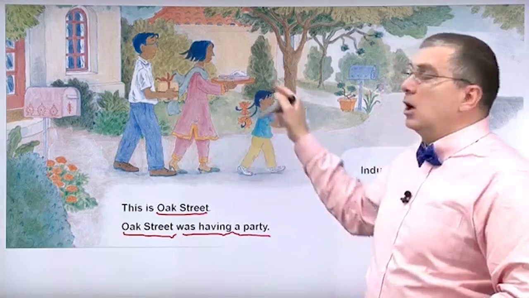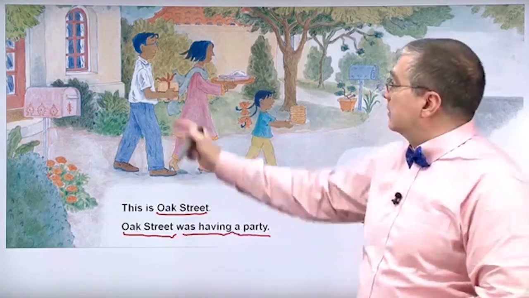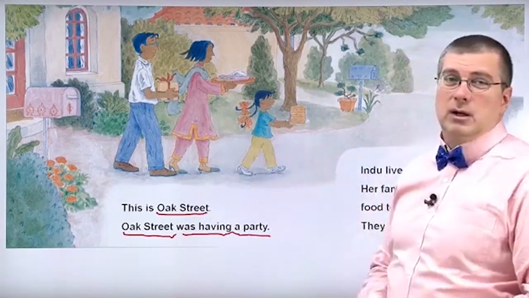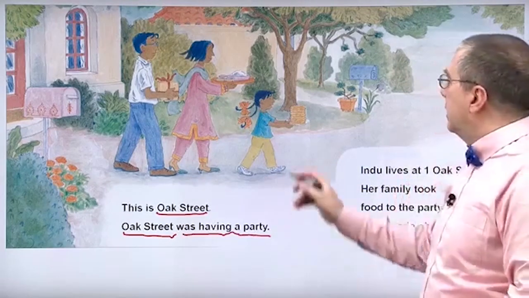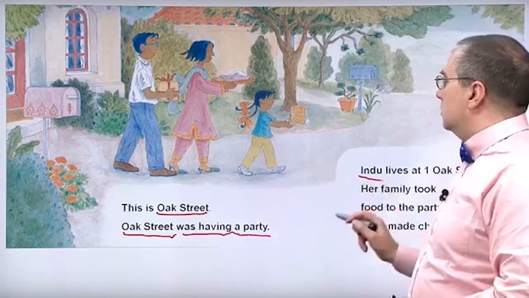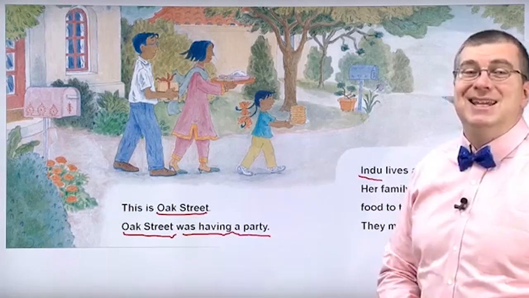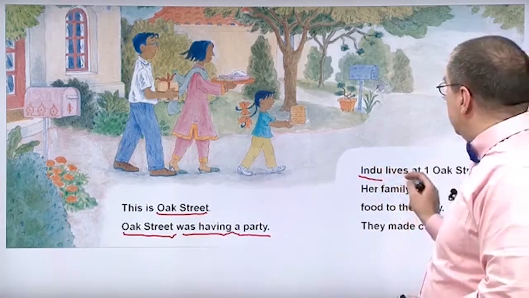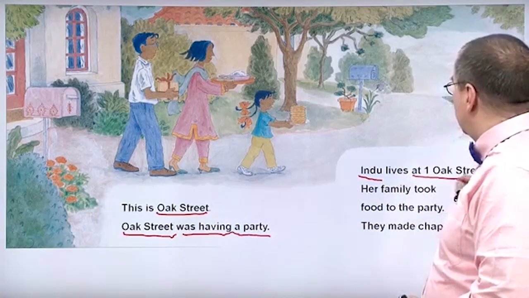These people are going to the party. Here's father, mother, and daughter. Who are they? The daughter's name is Indu. Indu lives at 1 Oak Street.